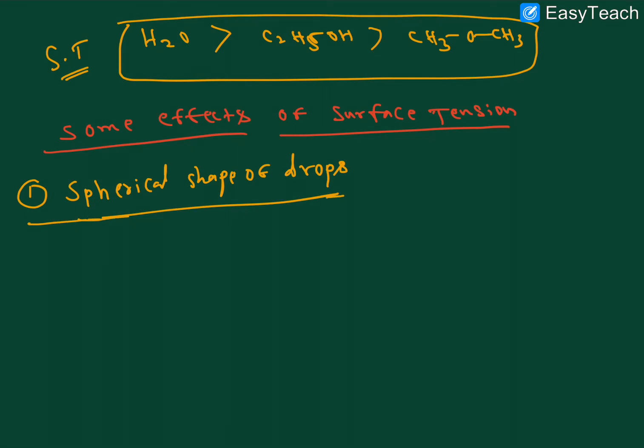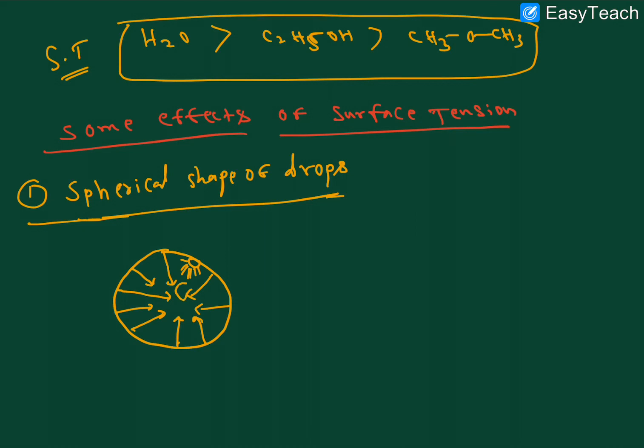For example, we observe lots of times with water, mercury and some other liquids, whenever we put a drop, it takes a spherical shape. What is the reason for the spherical shape? It is due to surface tension, right? For example, this is a water drop. All these molecules are attracted towards the inner side. With more attraction, its spherical shape forms.